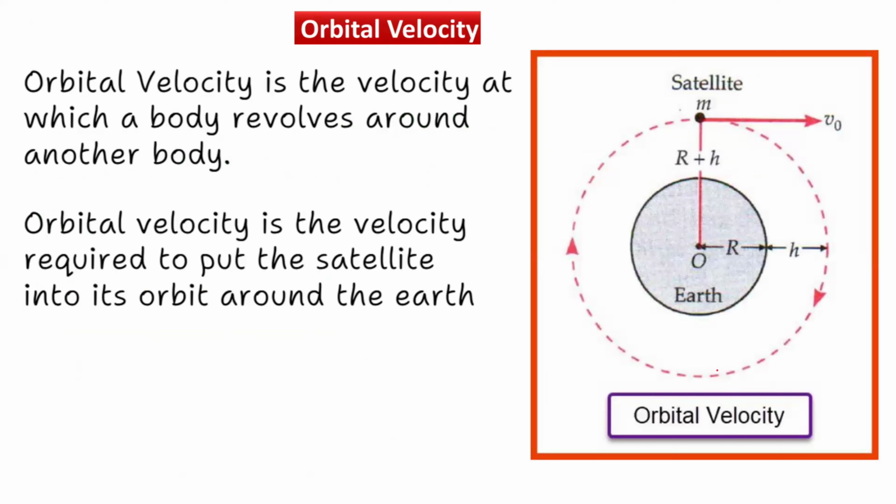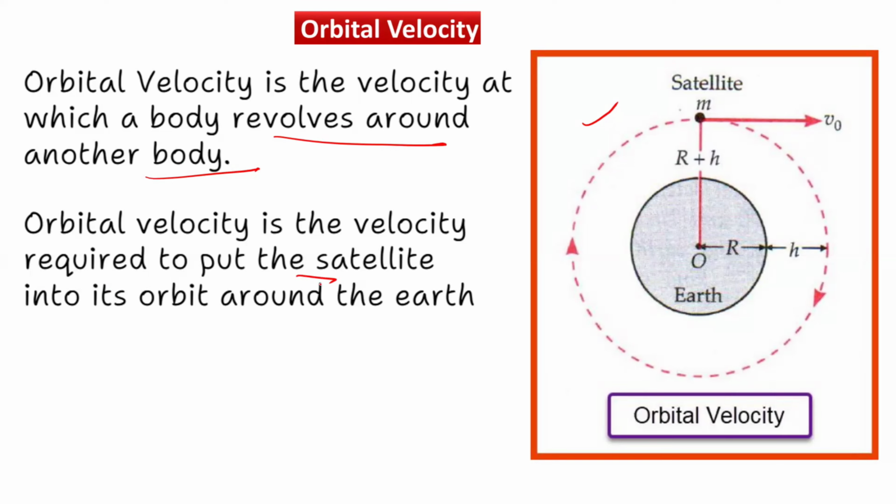Now let us discuss orbital velocity. Now you can see in this diagram the Earth and an imaginary orbit. The radius of Earth is capital R and this orbit is at a distance of h. So orbital velocity is the velocity at which a body revolves around another body. Orbital velocity is the velocity required to put the satellite into its orbit around the Earth.